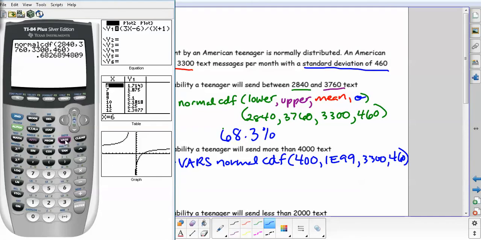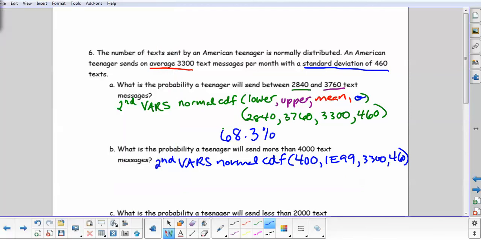Okay, second vars, choice 2, normal CDF, 400. Oops, didn't like that. Normal CDF. Oh, that should be 4,000. Okay, let's change it over here first. Okay, so I need another 0, 4,000.